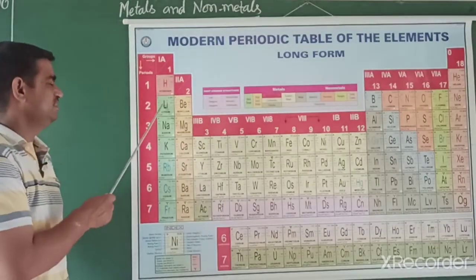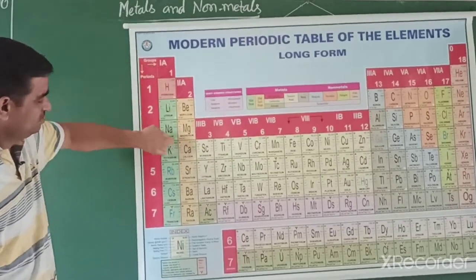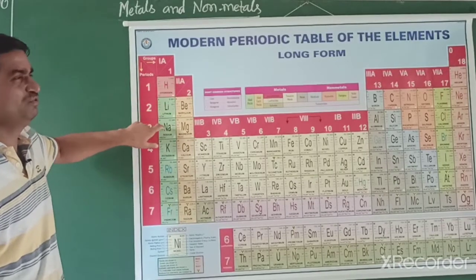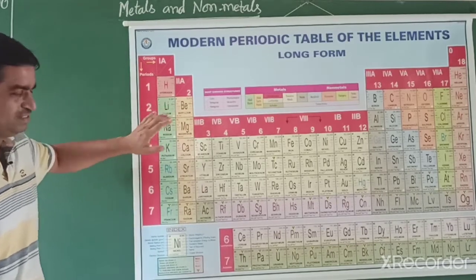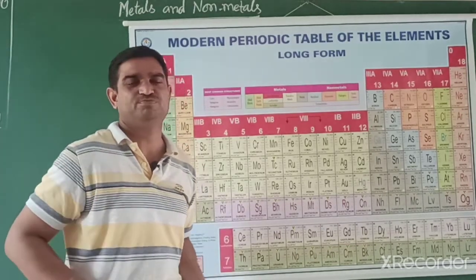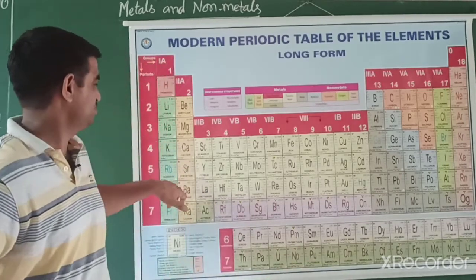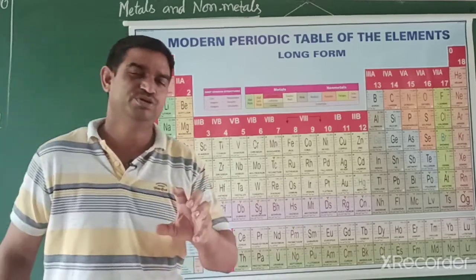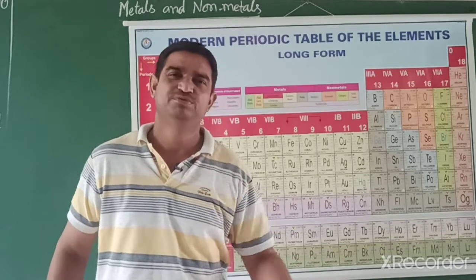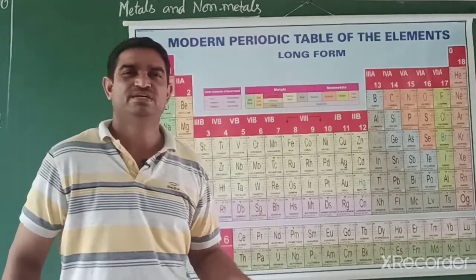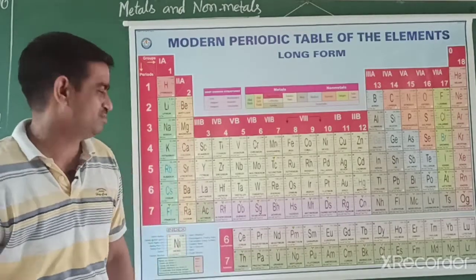Metals like lithium, sodium, potassium in the first group, except hydrogen, are all alkali metals: lithium, sodium, potassium, rubidium, cesium, francium. These three metals can be cut by knives because they are very soft and highly reactive. They react with air, so they are placed in kerosene oil, sodium and potassium, or in wax. Because if placed open, they react, and you have already seen that when we put them in water, hydrogen gas is released, catches fire and is also explosive.